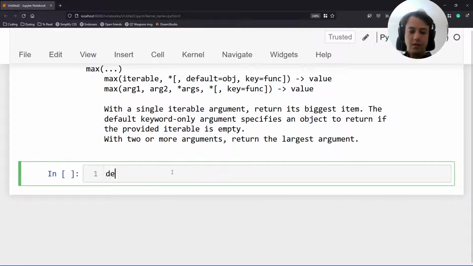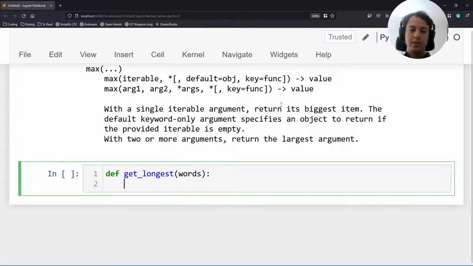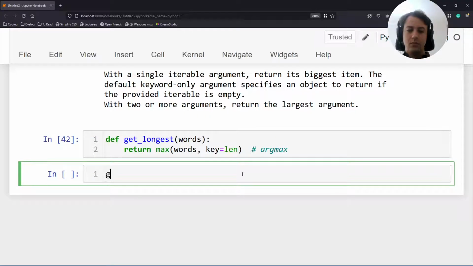So instead of doing that zip dance, what you can say is return the maximum of the words, but compare them by length. That's essentially what key does. If you have a mathematical background, this is kind of like an argmax. If you don't, you can ignore this remark. The idea is find the maximum of the words, but compare them by this key. What key? Length. And so that's what we do. We find the longest word.